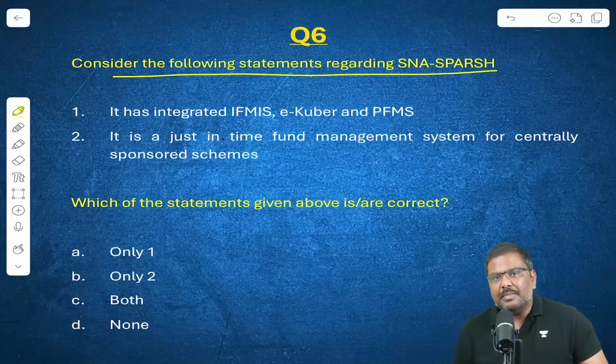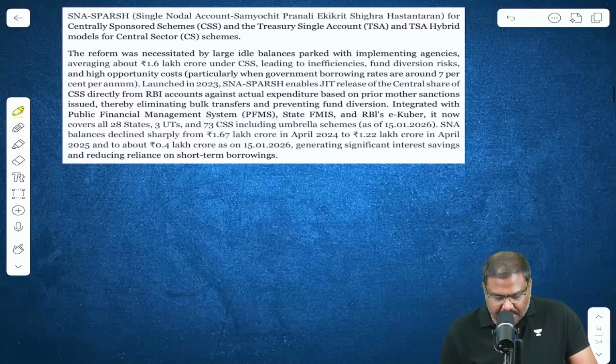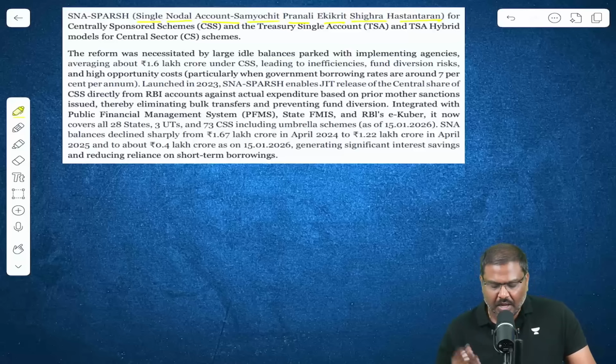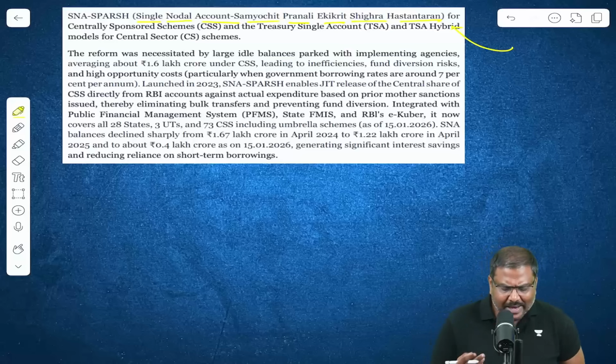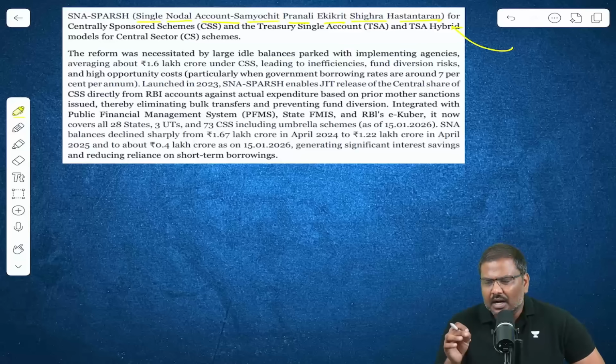Consider the following statements regarding SNA-SPARSH. SNA-SPARSH basically stands for Single Nodal Account Samyochit Pranali Ekikrit Shigra Hastantaran. This is the full form of SNA-SPARSH. But what is the meaning of it? The SNA-SPARSH effectively has been implemented by the government of India, covering the centrally sponsored schemes.